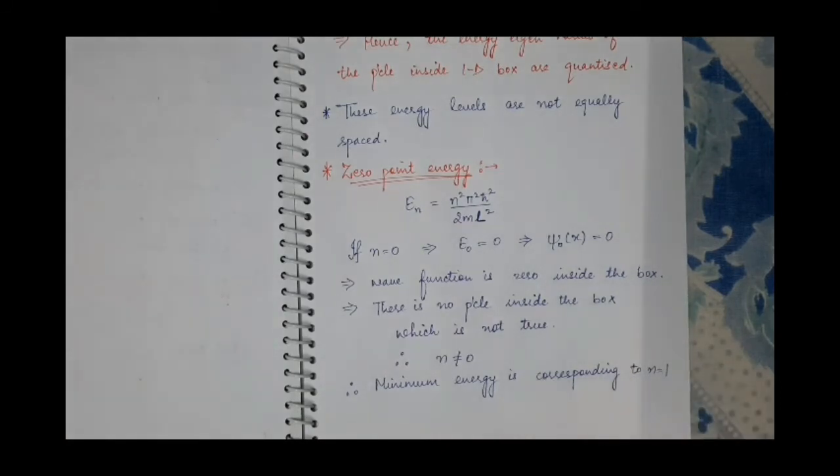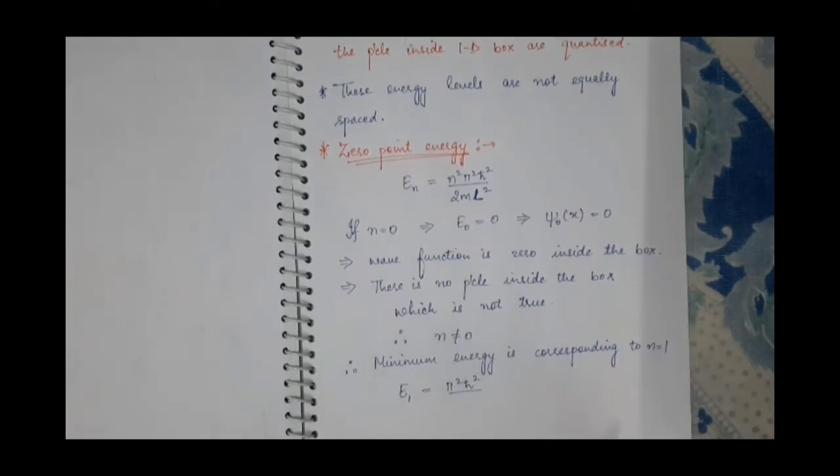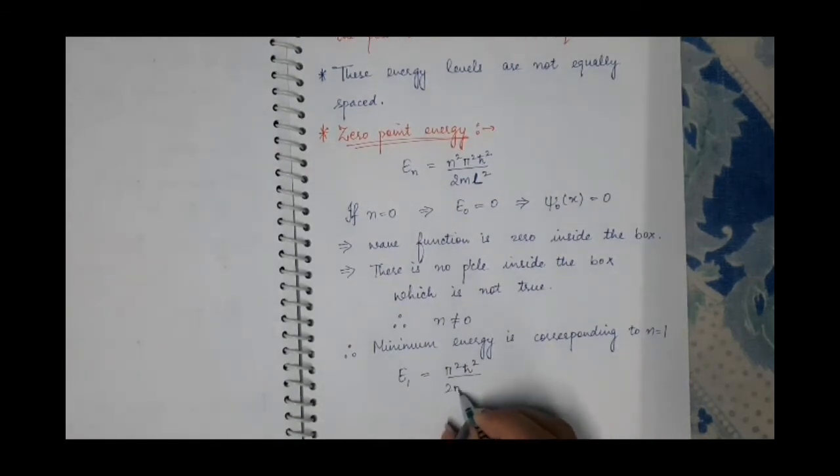So when you decrease the temperature to 0 Kelvin, the energy of the particle inside the box will not reduce to 0, but it will reduce to its minimum value, corresponding to n equal to 1, that is pi square h cut square upon 2 m l square.